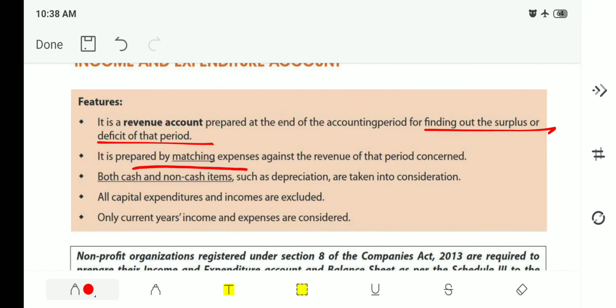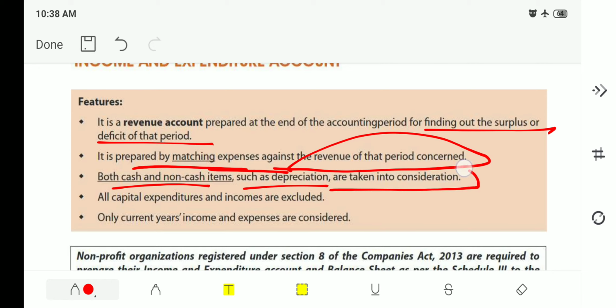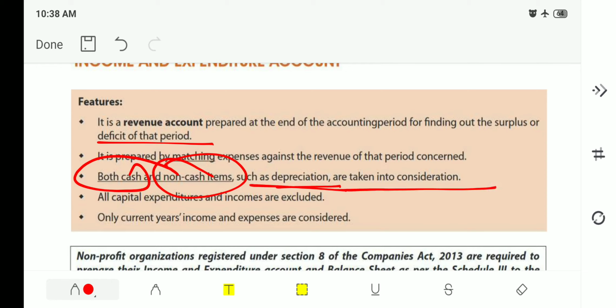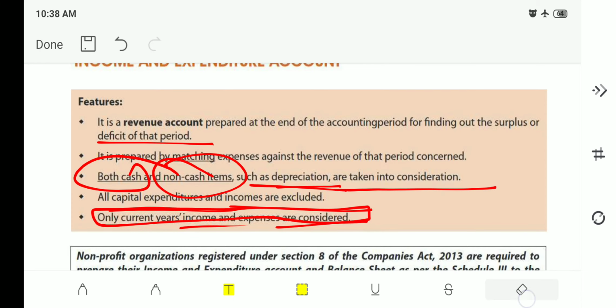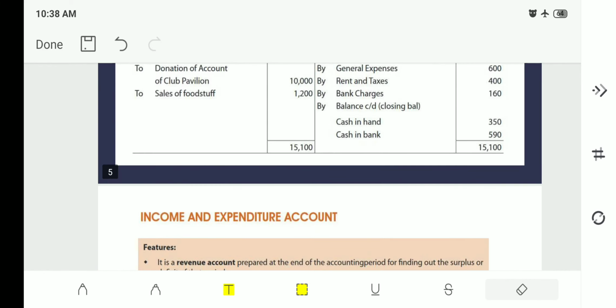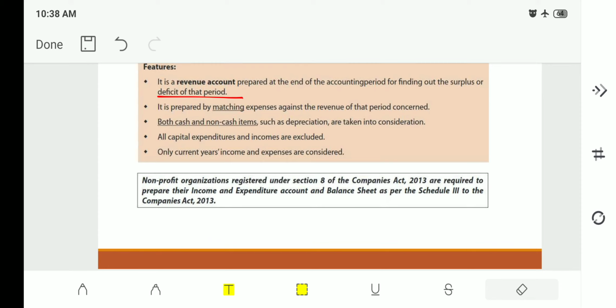It is prepared by matching expenses against the revenue of the period concerned. Both cash and non-cash items such as depreciation are taken into consideration. Do remember, it can be asked in examination. In this account, both cash as well as non-cash items such as depreciation are taken into consideration. All capital expenditures and incomes are excluded. Only current year's income and expenses are considered. Whereas in the previous account, that is receipts and payment account, it may be past, present or future. All the receipts and payments are considered, but in income and expenditure account, only the current year's income and expenses are considered.